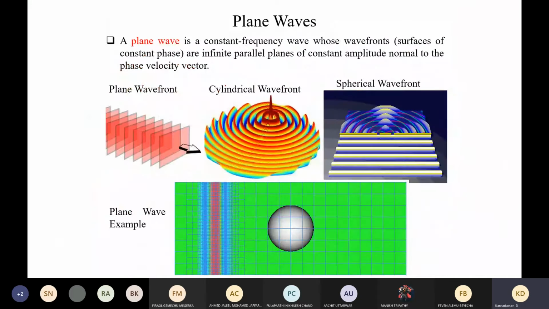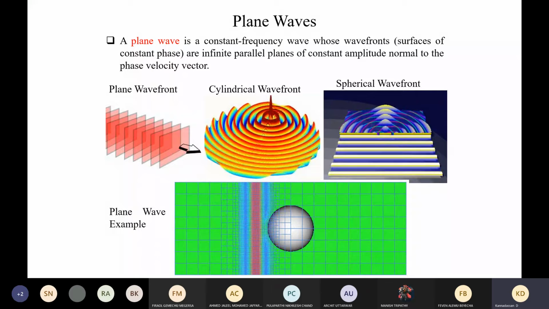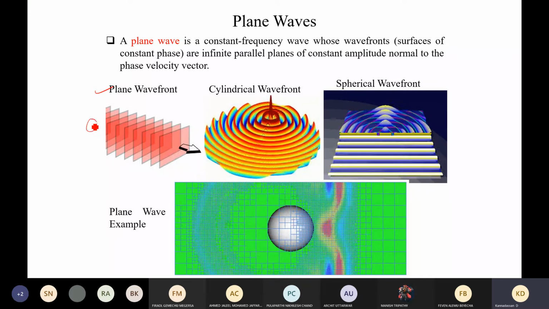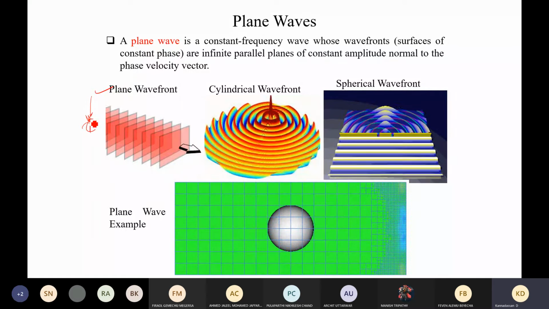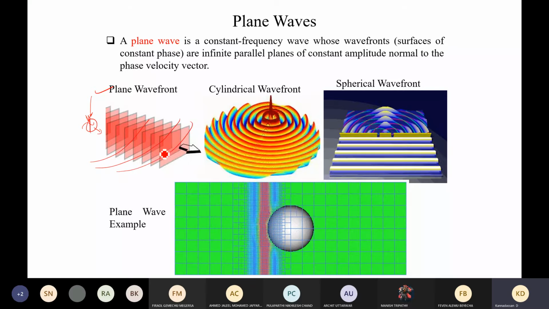There are different types of waves available. One of the most important ones is the plane wave. The plane wave describes that all the wavefronts of the wave will have the same phase velocity. This means that if this is the origin of the wave, you are dropping some stone, or you are exciting it, or some antenna is radiating some amount of power, then as it travels, at any particular point, if you take the wavefront, this wavefront will have the same phase velocity.